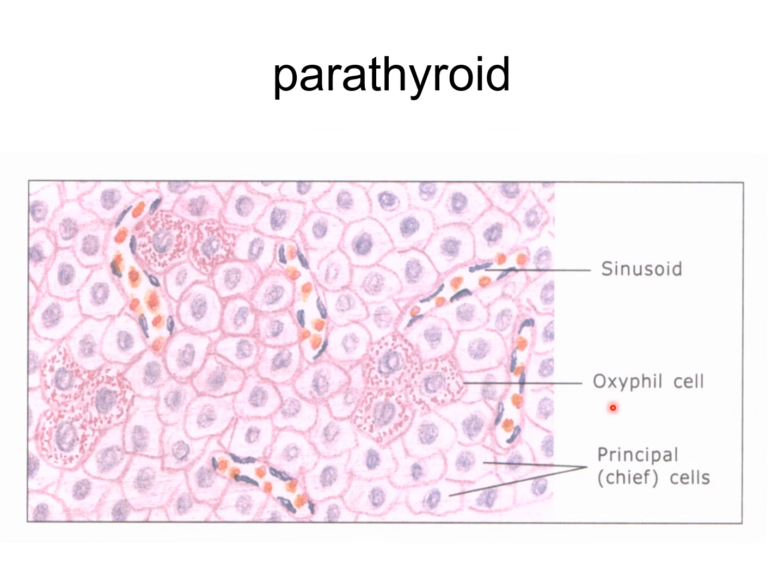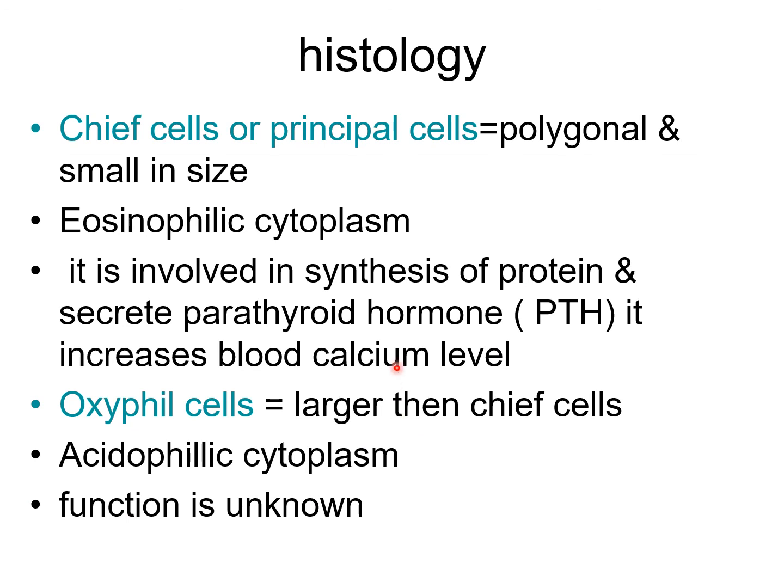You see these oxyphil cells are darkly stained, large in size and less in number. Chief cells or the principal cells are more in number but small in size. Chief cells, principal cells, are polygonal, small in size, with eosinophilic cytoplasm, involved in synthesis of protein and secretion of parathyroid hormone, PTH. It increases the blood calcium level.